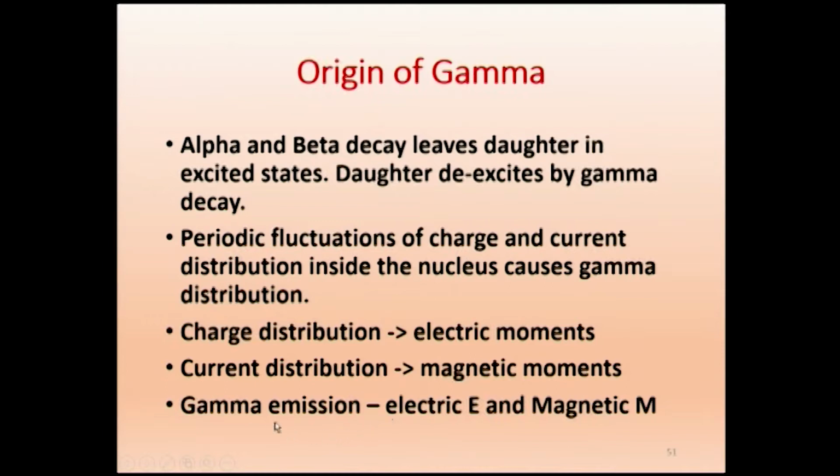Therefore, gamma emission can be classified as electric, E, and magnetic, M. Both are electromagnetic radiation. When you say electric, E, the origin is charge distribution. When you say magnetic, the origin is current distribution. Both lead to electromagnetic radiation, which is a gamma ray.